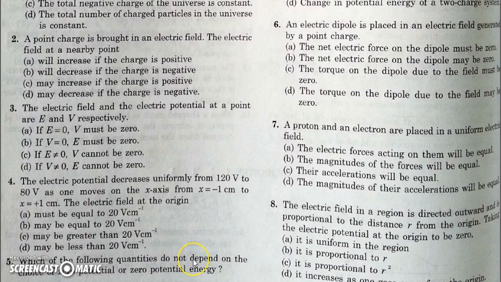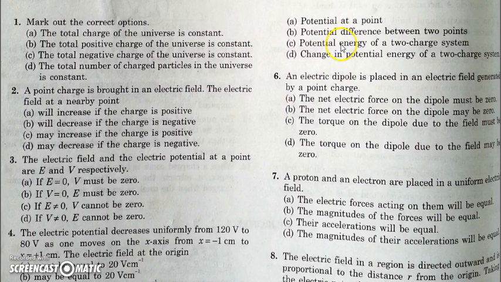Which of the following quantities do not depend on the choice of zero potential or zero potential energy? The options are: potential at a point, no. Potential difference, yes. Potential difference is independent of the choice of zero reference as well as the change in potential energy. Okay, so option B and D.